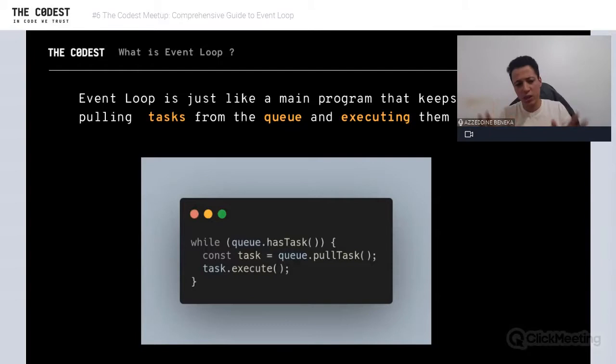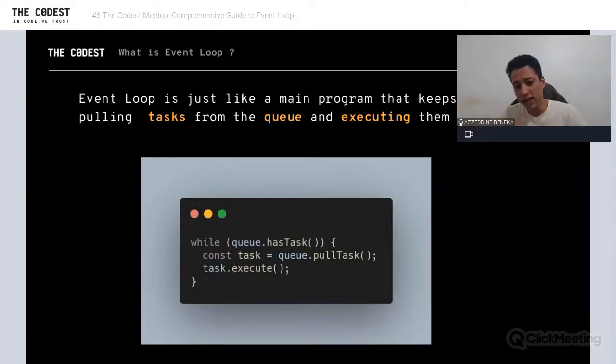And you know that a queue in data structures is first in, first out. So the program will check in the queue if there is any task. If there is a task, get one, execute it, and repeat. Well, the event loop is more complicated than that, but we will see that later.